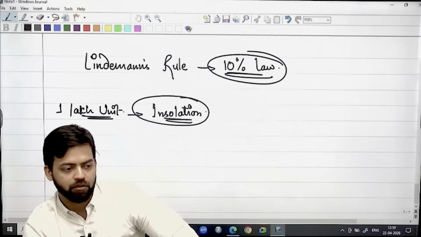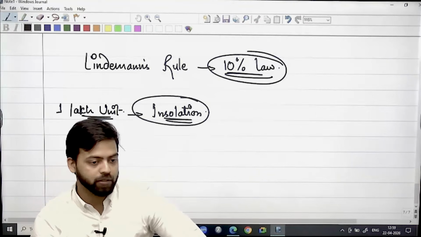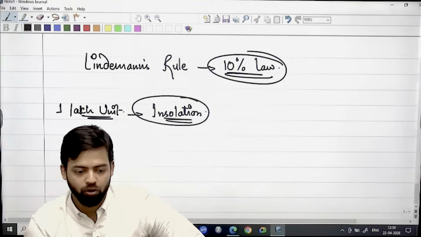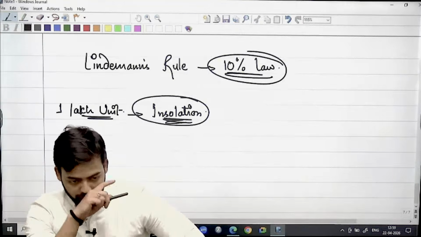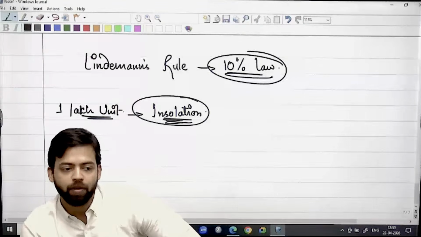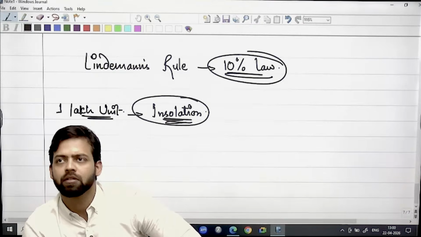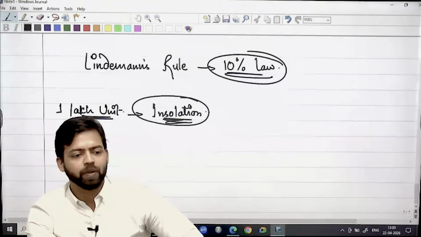Primary producers are autotrophs. These autotrophs make their own food. How do they make their own food? On the basis of this insolation, right? So how much do you think they will absorb out of this 1 lakh unit? Only 1%, 1 to 2% they absorb.